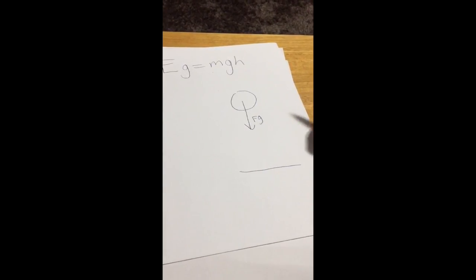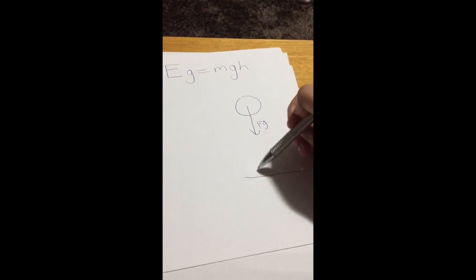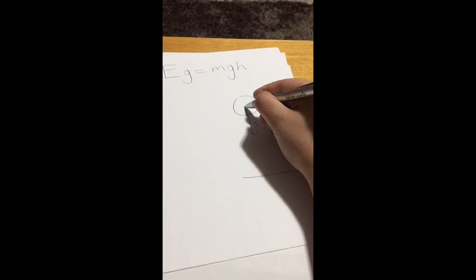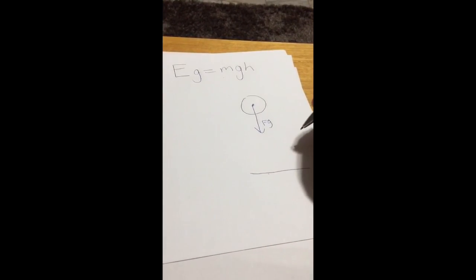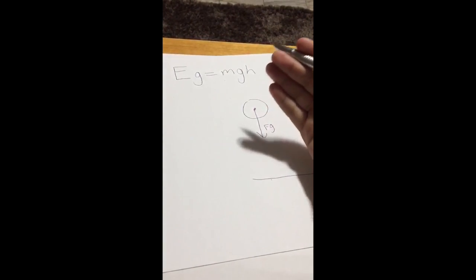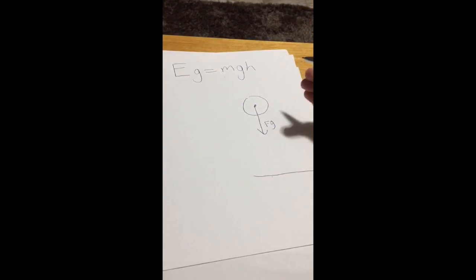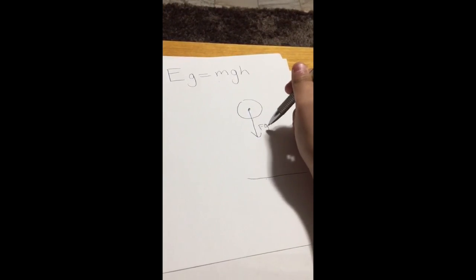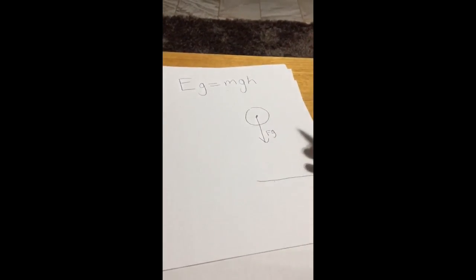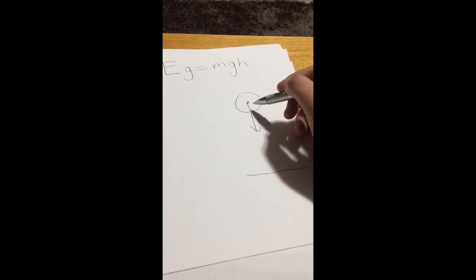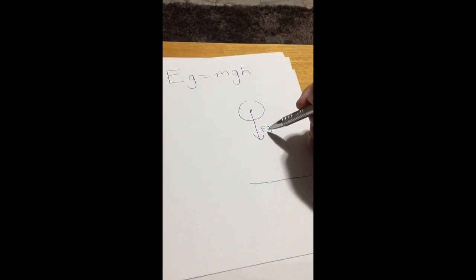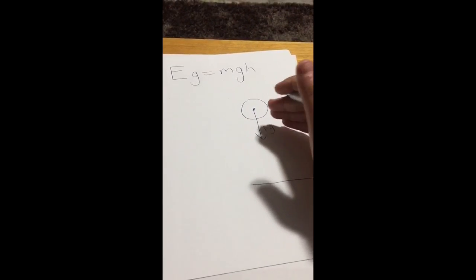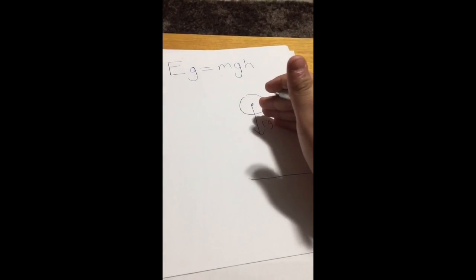Now, let's say I let go of that ball. Fg would do a specific amount of work to bring the ball to the ground. So let's say the force of gravity does 100 joules of work. Well, we know that because of the definition of gravitational potential energy, the work that the force of gravity needs to do to bring the ball to the ground is the gravitational potential energy of the ball. So if gravity needs to do 100 joules of work to bring the ball to the ground, we know that the gravitational potential energy of the ball at this height would be 100 joules.